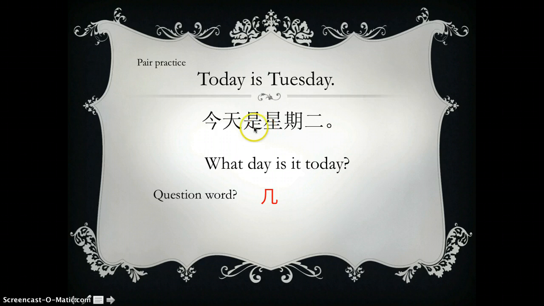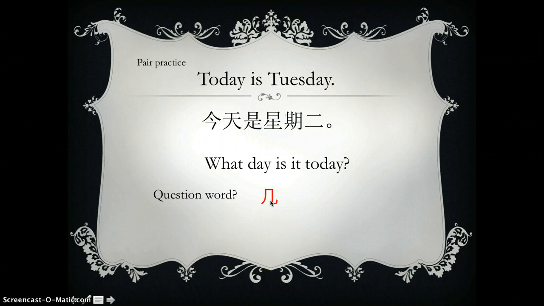So since I gave you the statement, can you just change it into the question? Do you know the rule? Remember, all of the Chinese questions still keep the statement order. Since you're asking about this number, you just change this into the question word, and then you get a sentence.